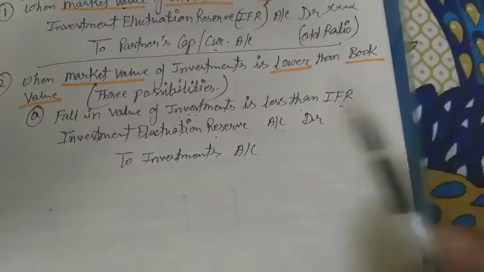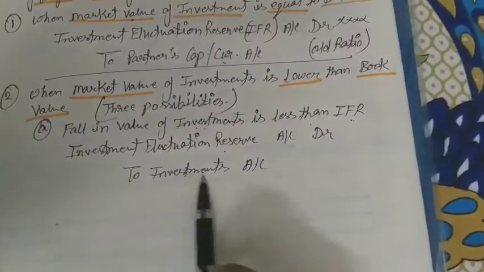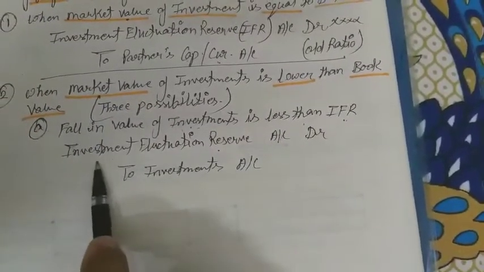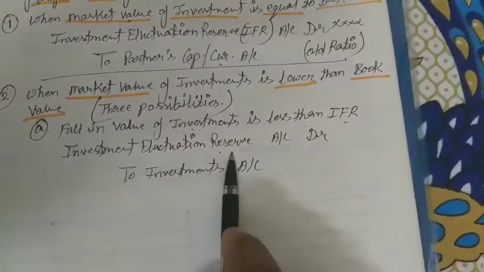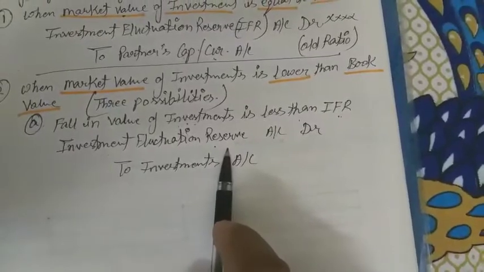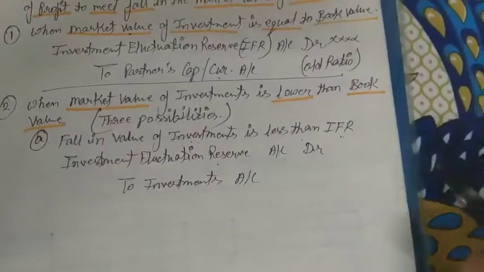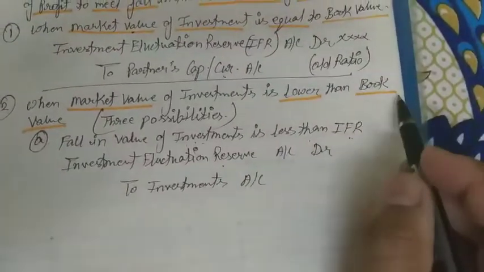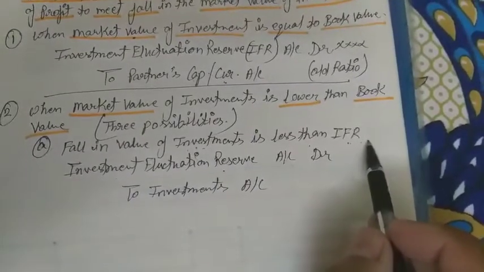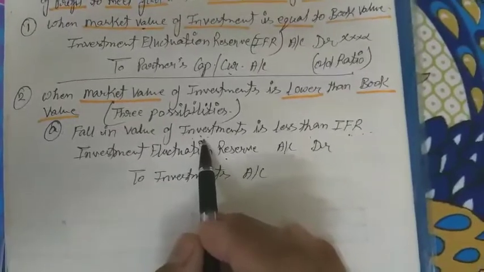Okay, so that's why here the value of investment fall down, so that's why investment are credited over here. But according to IFR, that IFR is debited because we are going to write off these IFR from our book. And for example, I have taken the book value, sorry, here IFR value 10,000 and the investment value goes down by 6,000.